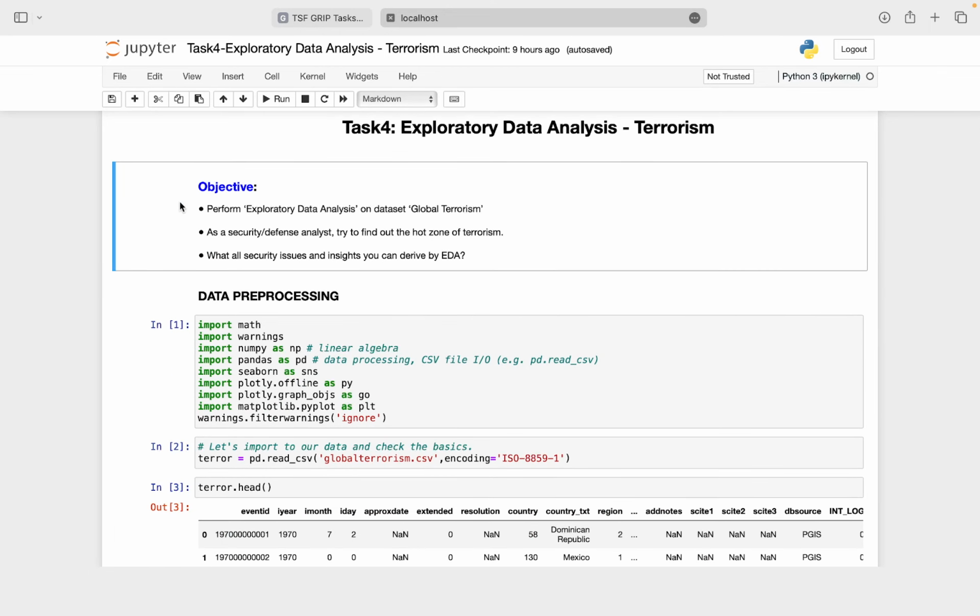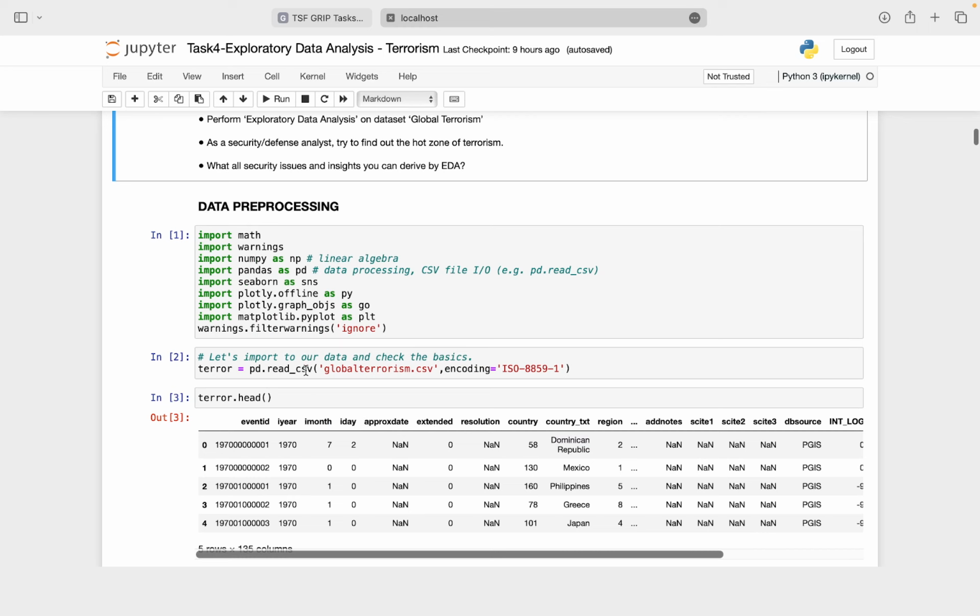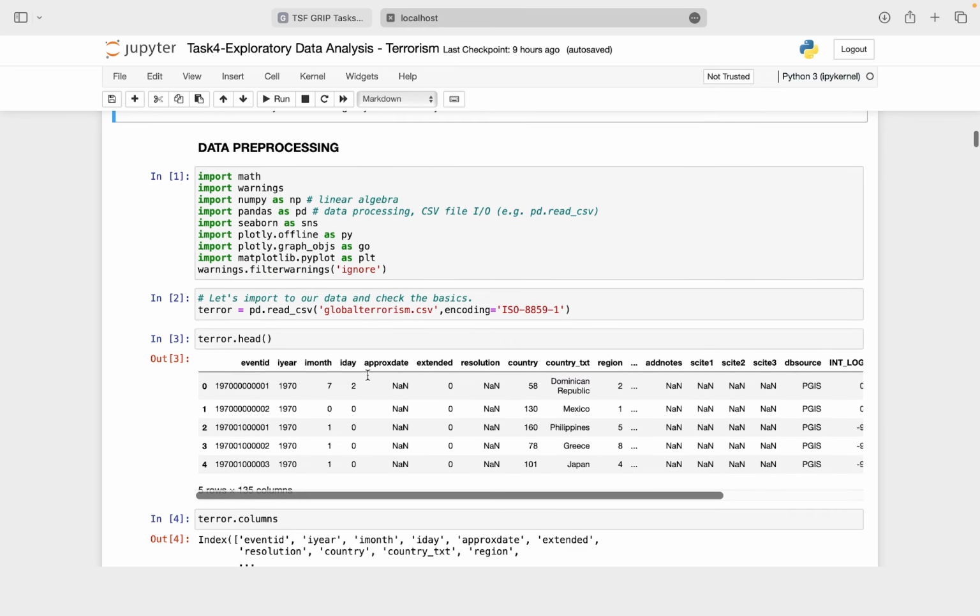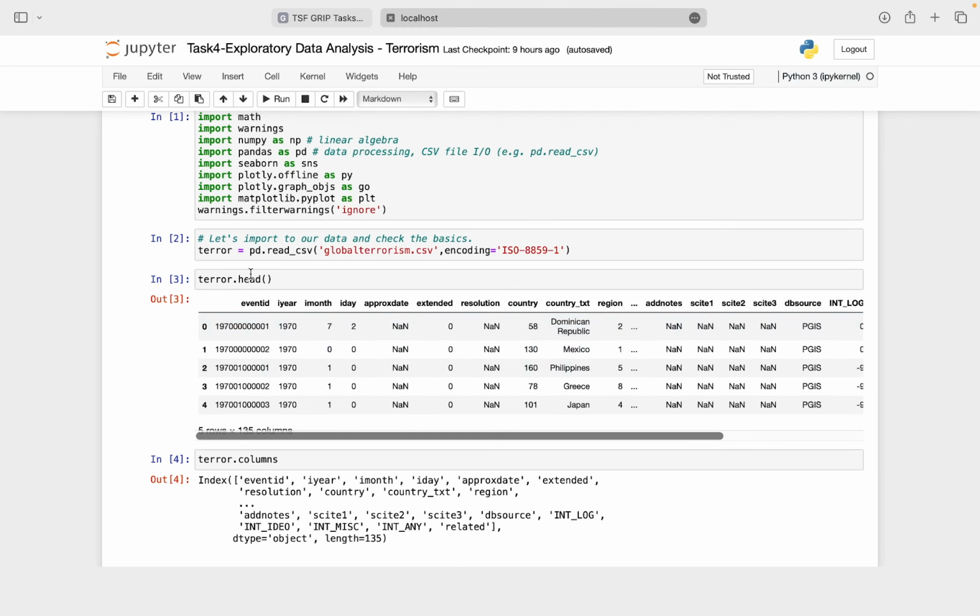First, we do data pre-processing, where we import the necessary libraries. Then, as a CSV file, we import our data set. We perform the head command to find out the first 5 line items. Then we find the names of the columns.